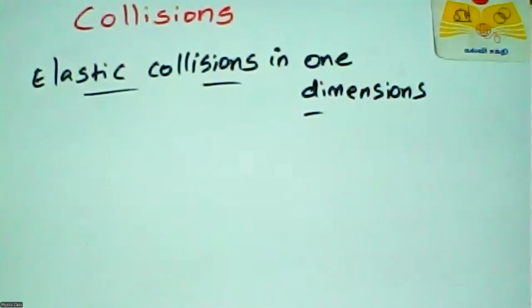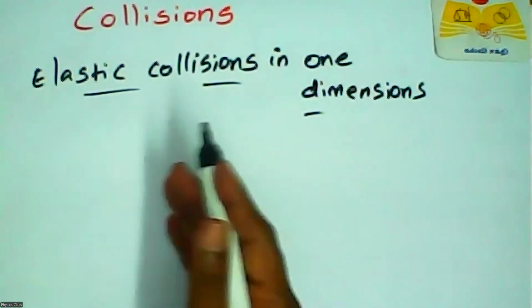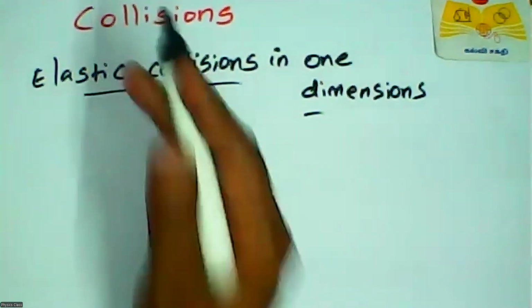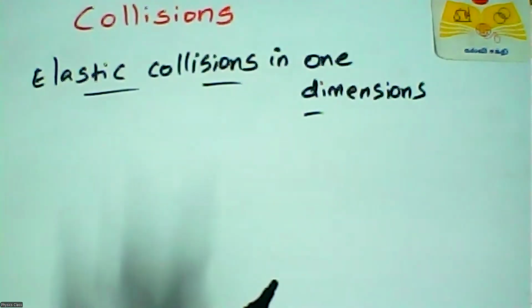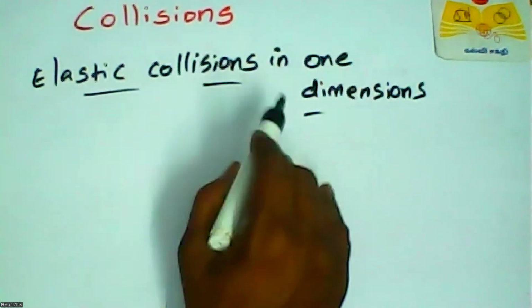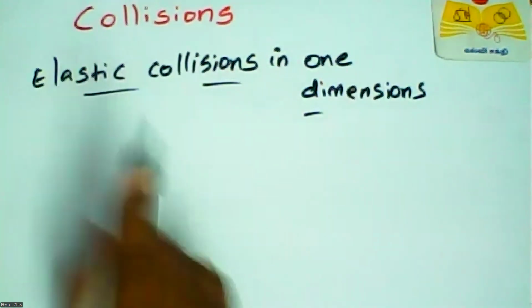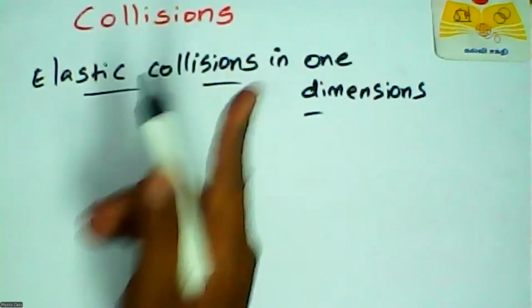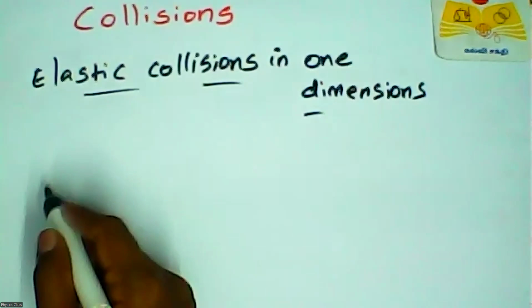One dimension means, we are living in a three-dimensional world, x, y, z, and some object has coordinates x and y. But one dimension means one direction, maybe x direction or y direction or z direction. So here one dimension means one direction.